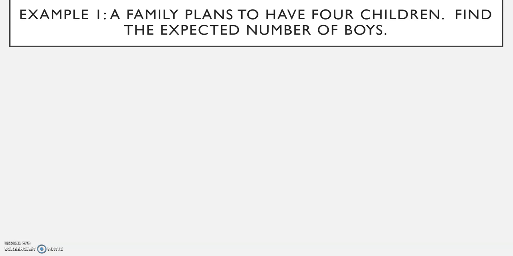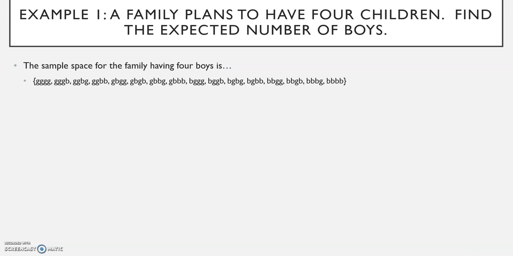Example 1. A family plans to have 4 children. Find the expected number of boys. The sample space for the family having 4 children is, you can make the tree diagram and write all the possible combinations. 4 girls, 3 girls and a boy, 2 girls and a boy and a girl, continuing on, all the different combinations. There are 16 of them.